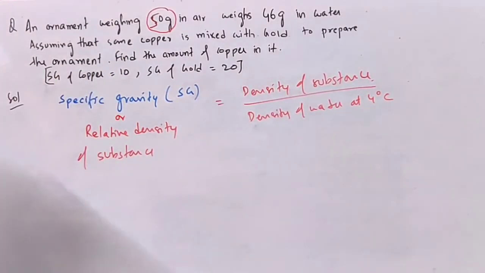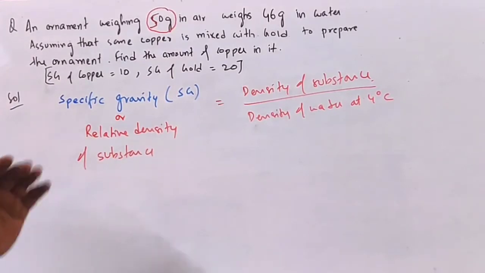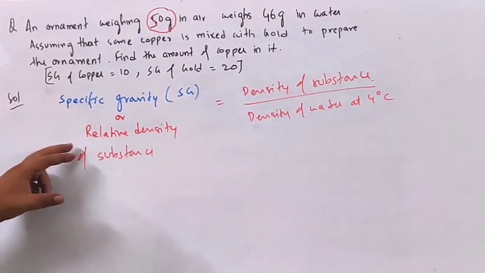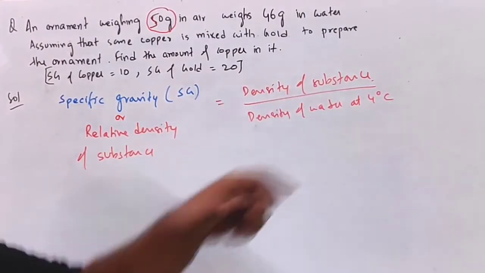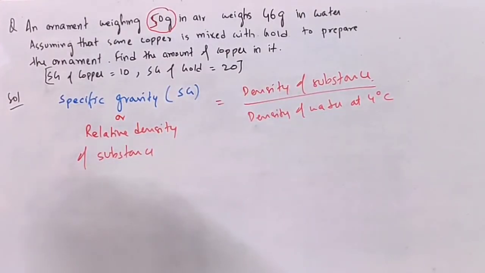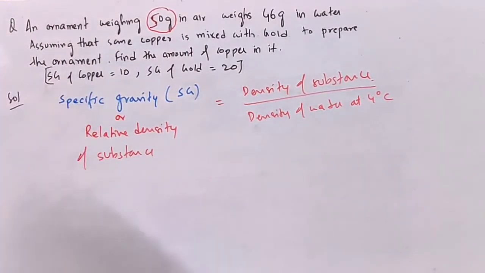So this is how relative density or specific gravity is defined. It is called relative density because we are defining the density of a substance in relation to the density of water. But this condition is important: density of water at 4 degrees Celsius.